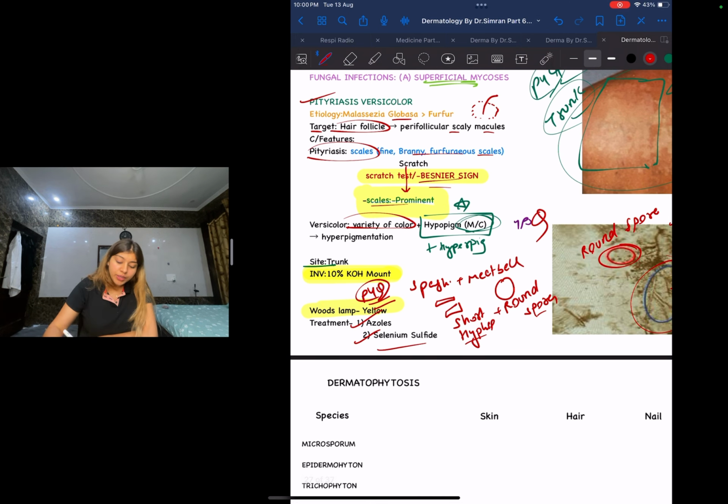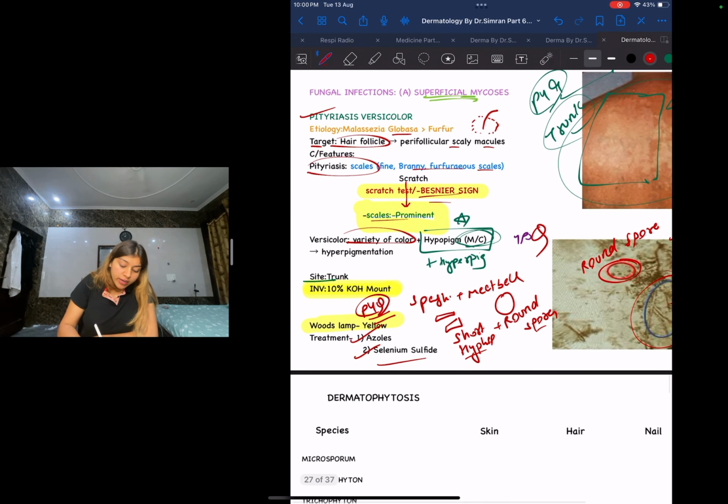What you really need to remember over here is the organism Malassezia globosa is more common than that of furfur. Then another thing is, what is more common? Hyperpigmented. Hyperpigmented, very good. It is a hypopigmented. And very important is going to be your 10% KOH mount.